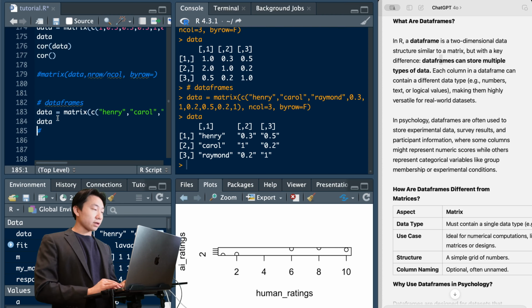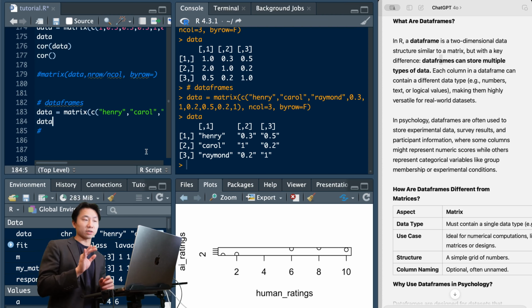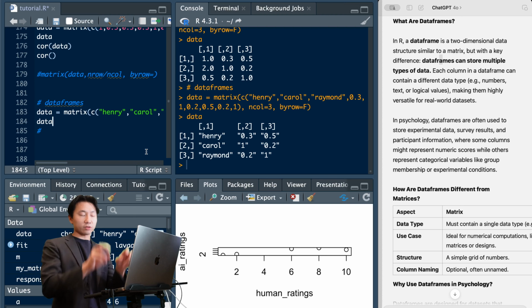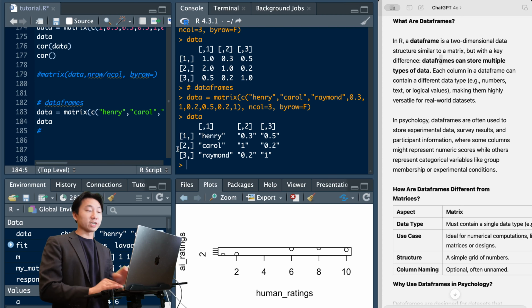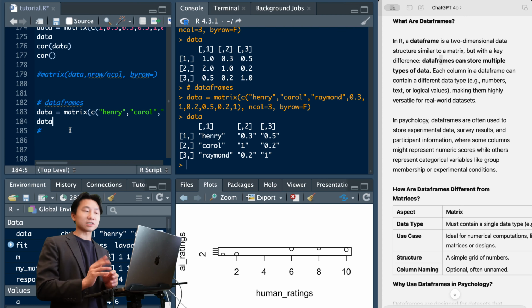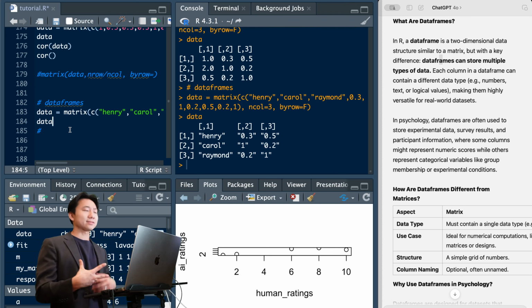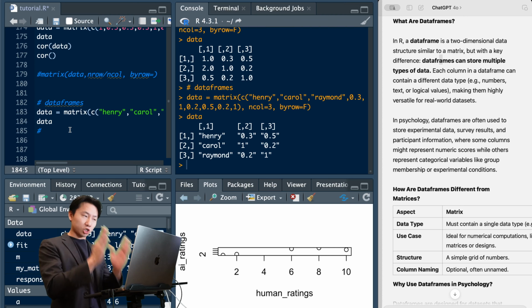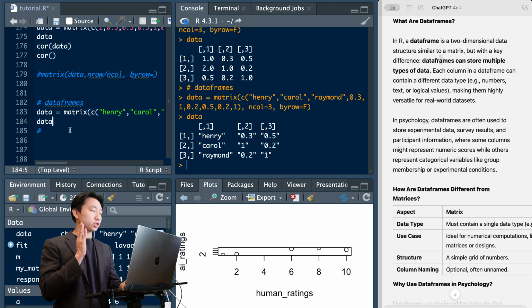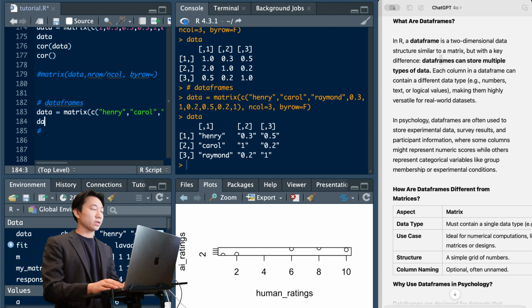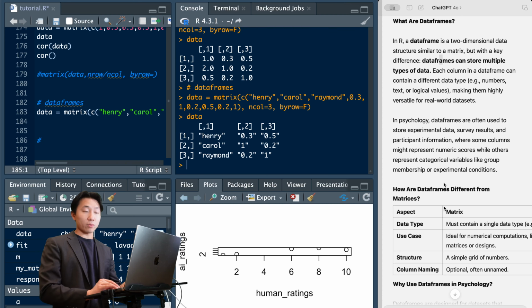All of a sudden, all of our numbers have turned into what we call strings, and we can tell they're character strings because there's quotations around them. And this is just one of the many ways in which matrices are less flexible. They can only handle one data type, so strings or numbers, whereas data frames can handle participant IDs, names, dates, and different things, as long as each column represents a single data type, which is fairly important to understand. That's why we move on with data frames.